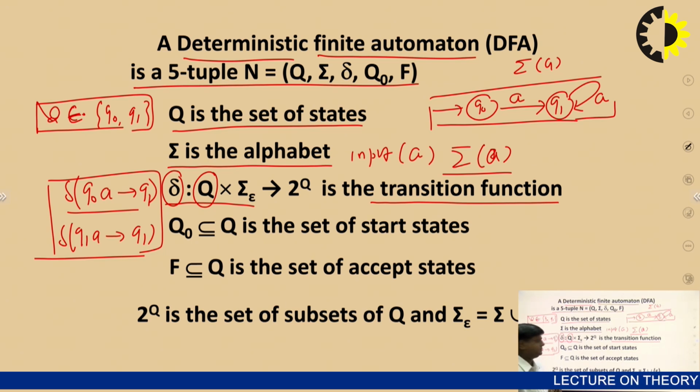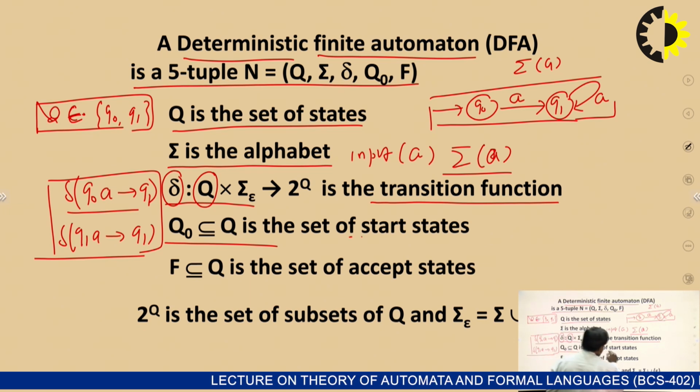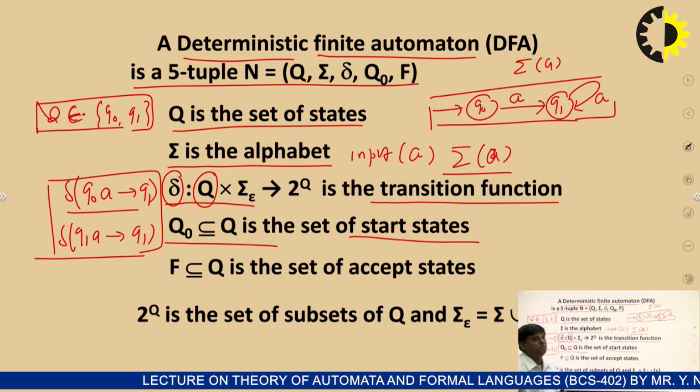That's clear? Now the fourth is known as the Q naught. The fourth feature of the deterministic finite automata is the Q naught, which is very simple: it is the starting state of the machine.